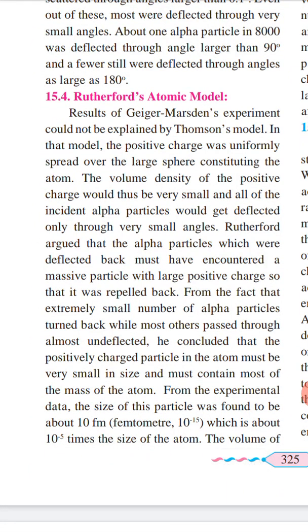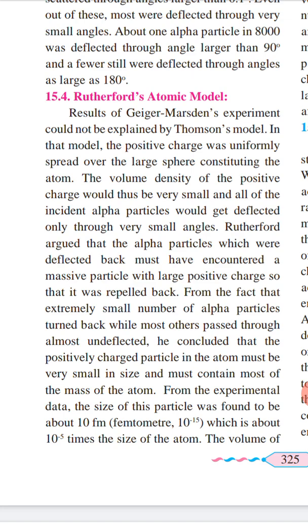After that, the important one, Rutherford's atomic model. Now we know that Rutherford discovered the proton, and Sir Chadwick discovered the neutron. So let's see what Rutherford's atomic model is about. The result of this Geiger-Marsden experiment could not be explained by Thomson's model. In that model, the positive charge was uniformly spread over the large sphere.